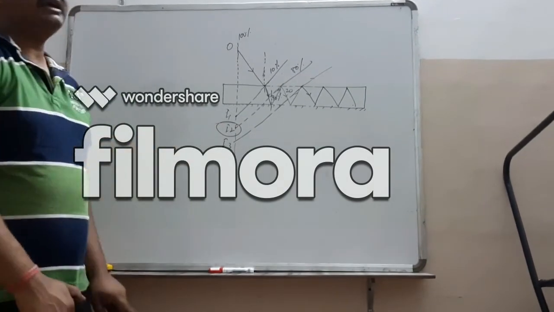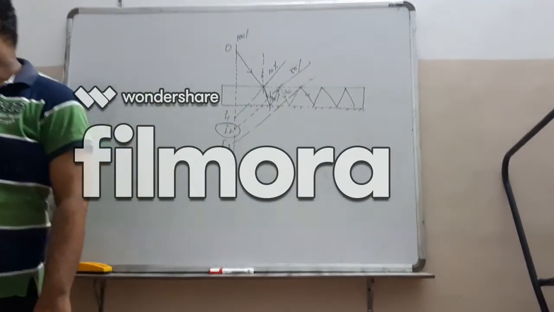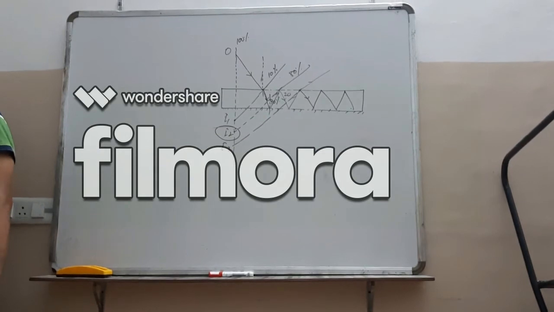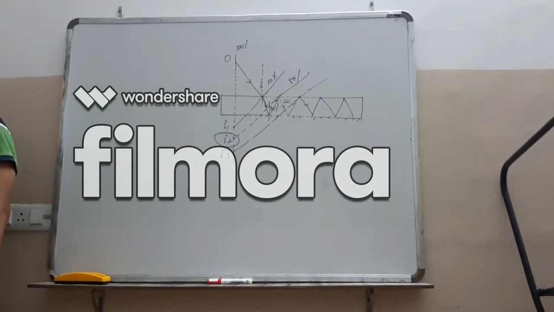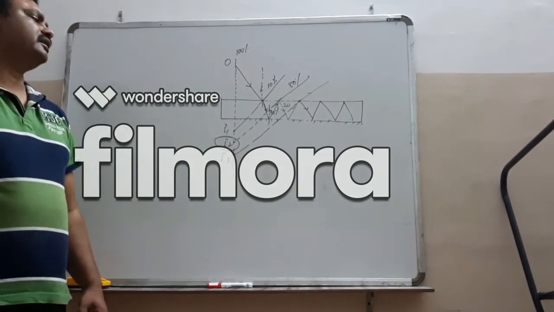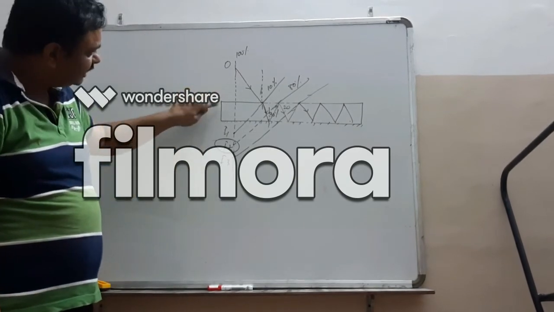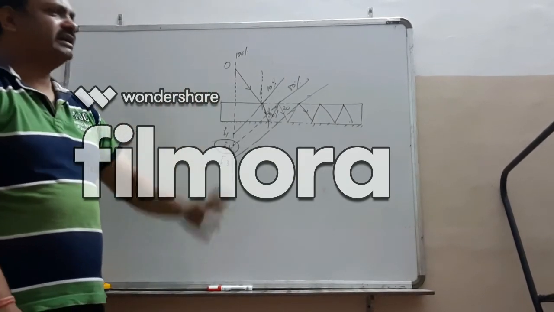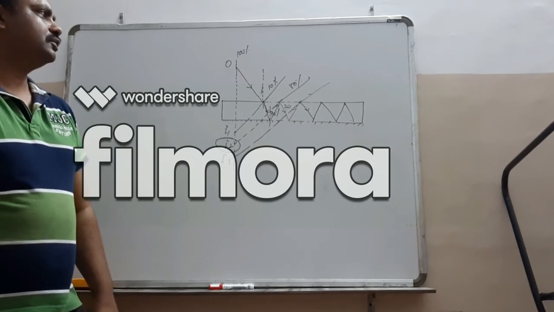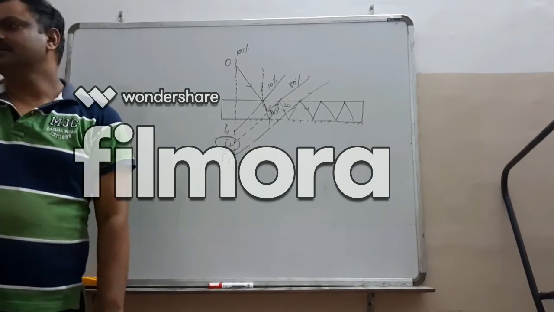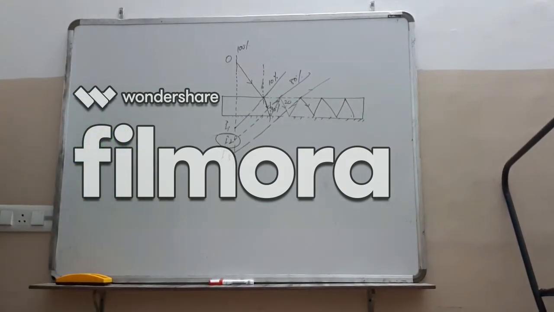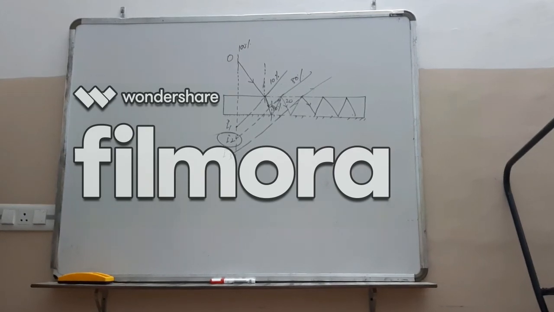So the second image will be the brightest image. So from here we can conclude that a thick glass plate can also behave as a plane mirror, can also behave as a thick plane mirror.